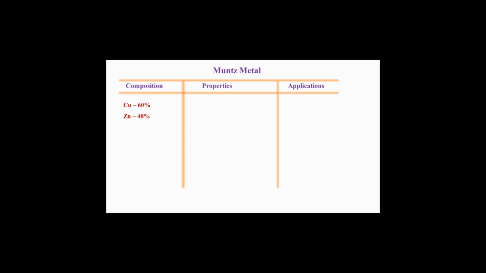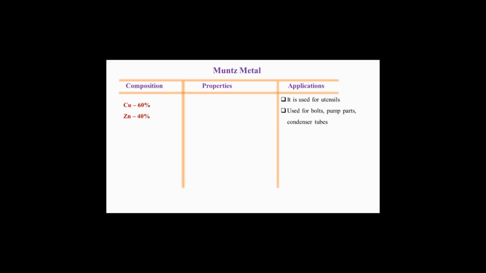Next is Muntz metal. I have told you that it is one of the very common types of brass. See guys, its composition is very easy to understand and easy to remember. It has a 60-40 ratio, that is copper 60% and zinc 40%. Let us see what its applications are. It is used for utensils. See guys, it has been asked so many times in MCQ type questions which type of brass is used to make household utensils. So Muntz metal is the brass which is used to make household utensils.